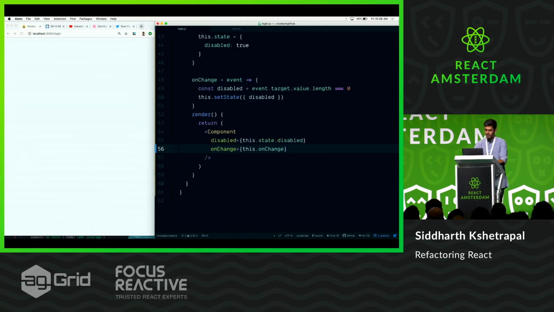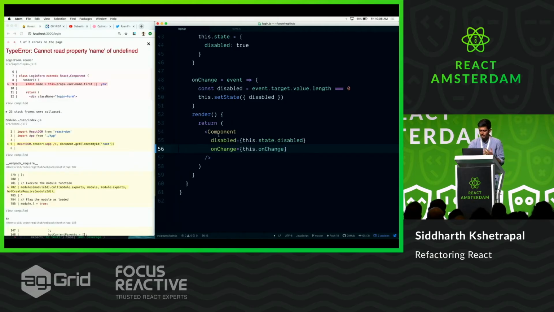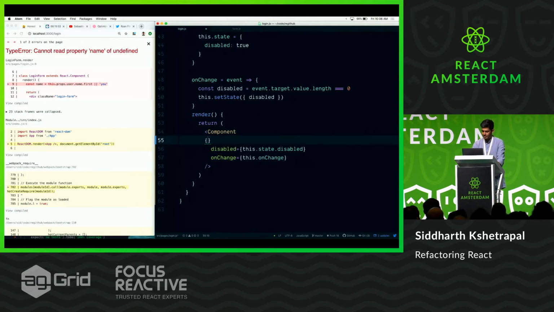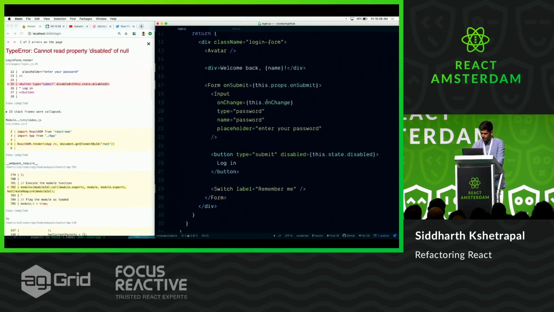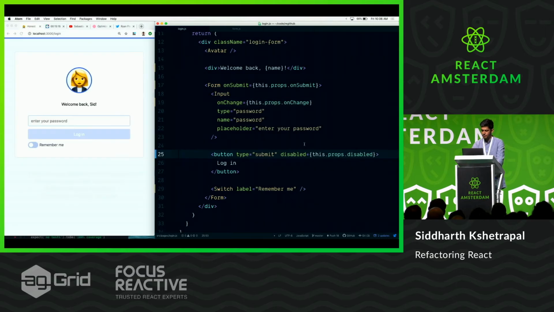Now there's a code smell here already, which is that all of the props that come to the original component are not forwarded through, which we should do. And so we can just say this.props, and then they forward through. Perfect. Now let's go back to our enhanced component. And yeah, this doesn't come from over here. This comes from props. And disabled comes from props. Does it work? OK, I think so.